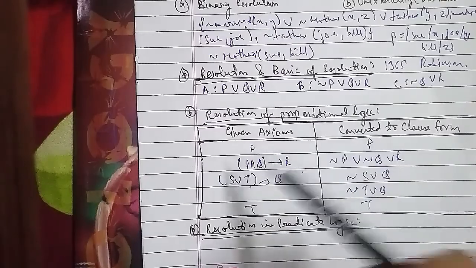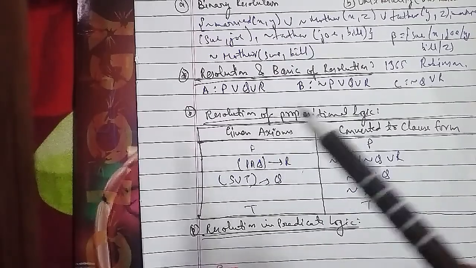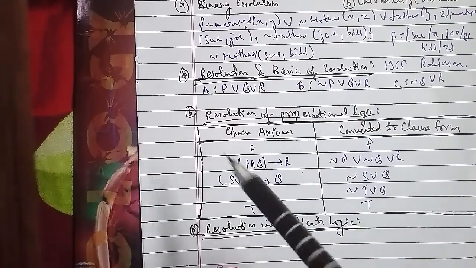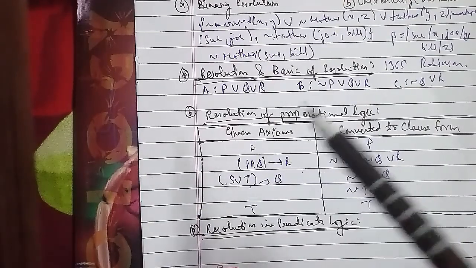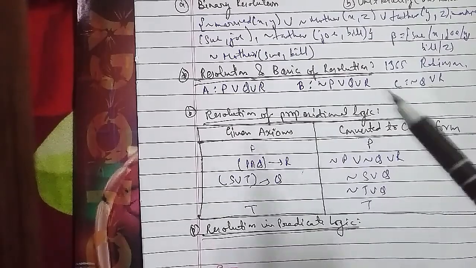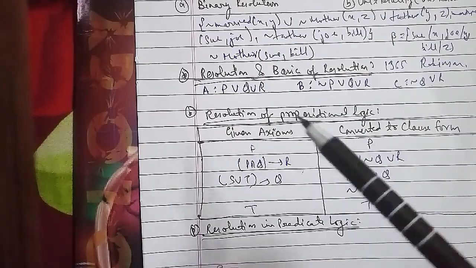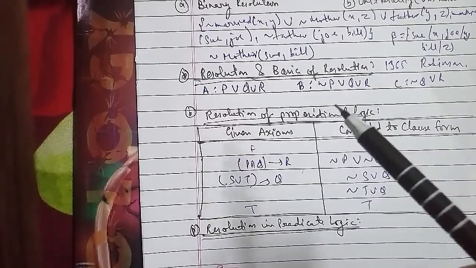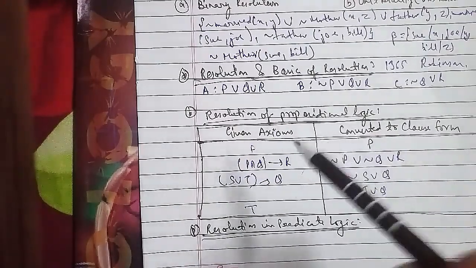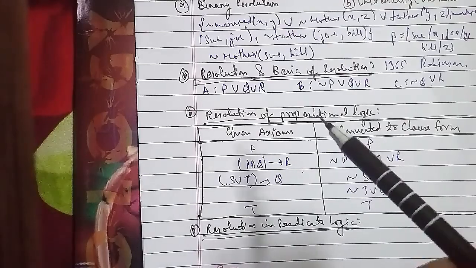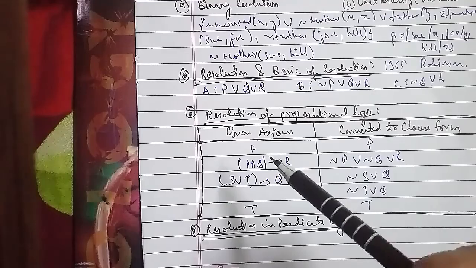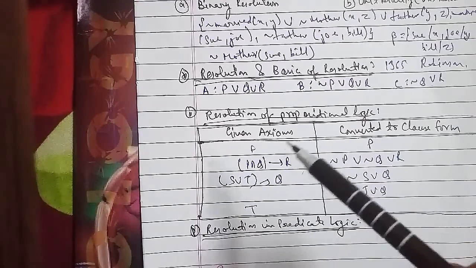The second is Marcus was a Pompeian, which becomes Pompeian(Marcus).